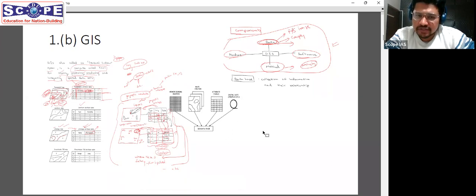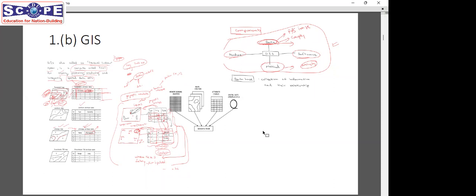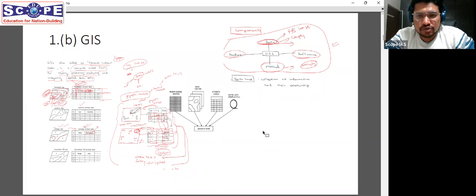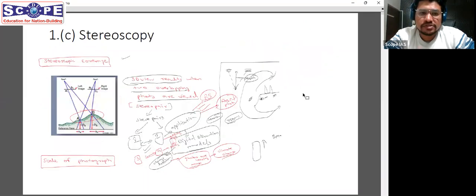Also, GIS is something which anyone can just Google and you will find a lot of content about GIS. So make your own notes. One good source about this is EPG Pathshala. All right. So if anyone wants to look at something, you can go through there. Then the next question was about stereoscopy.